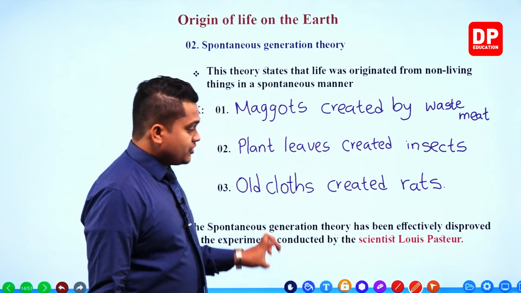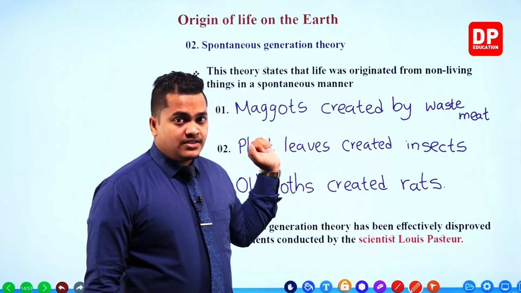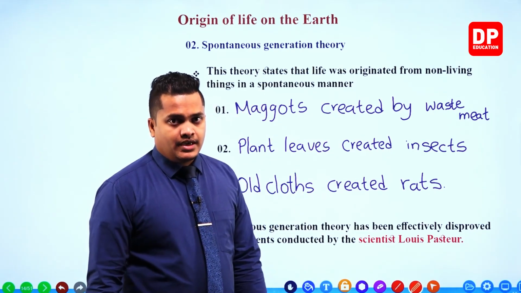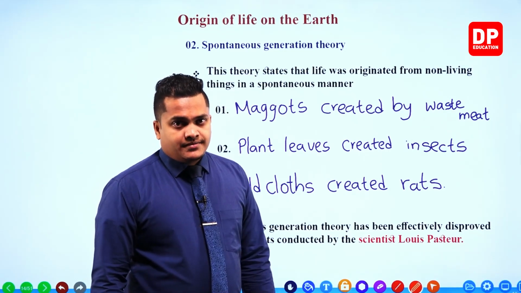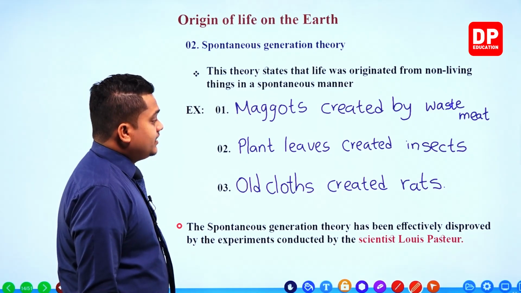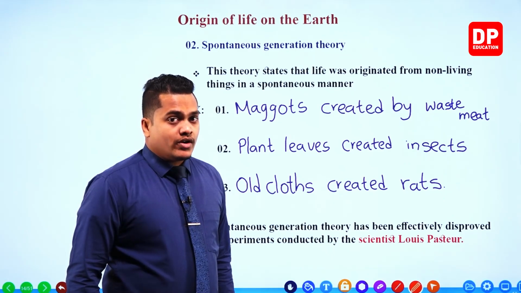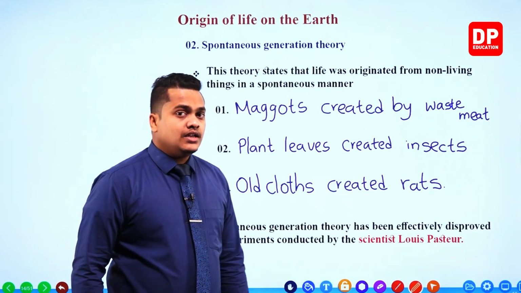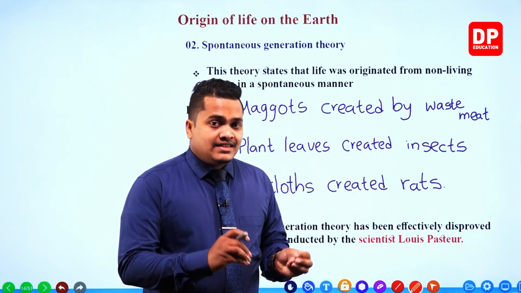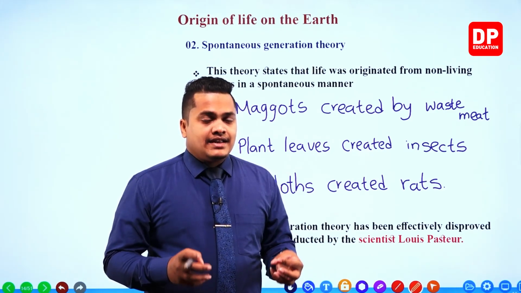So Louis Pasteur was the first scientist to conduct experiments regarding spontaneous generation and to disprove it. He successfully disproved it. Right, so this is about the second theory, my dear children. The second theory is related to spontaneous generation. Here, people stated that non-living things automatically came to life, creating living materials.